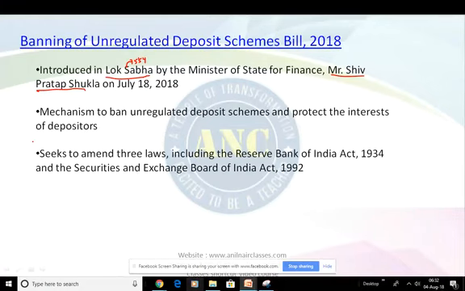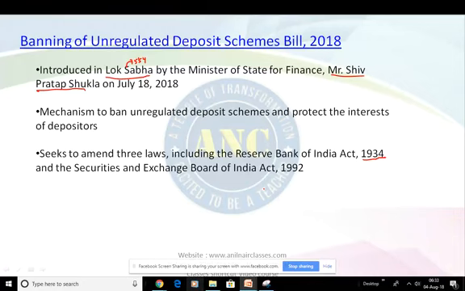It seeks to amend three laws, including the Reserve Bank of India Act, 1934. A question can come on when the Reserve Bank of India Act was introduced; it is 1934. And the SEBI, that is the Securities and Exchange Board of India Act, 1992. Here, the bill defines a deposit as an amount of money received through an advance, a loan, or in any other form, with a promise to be returned with or without interest.